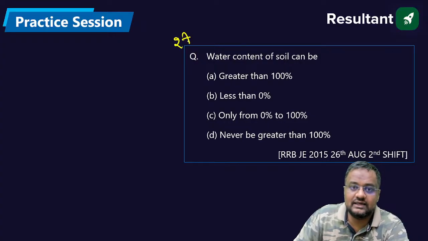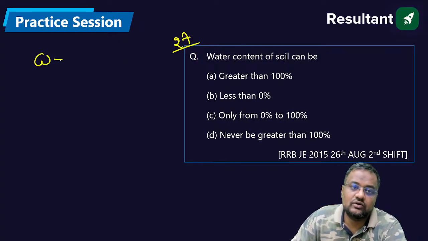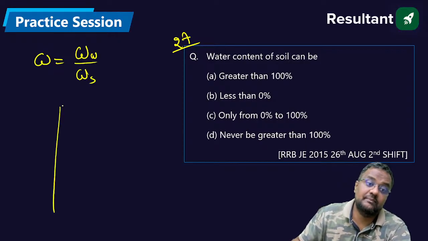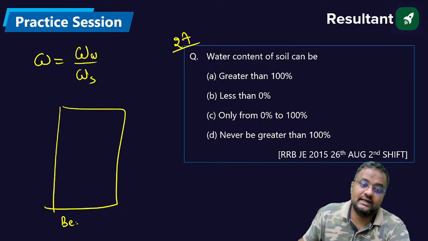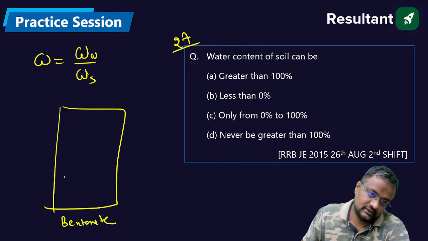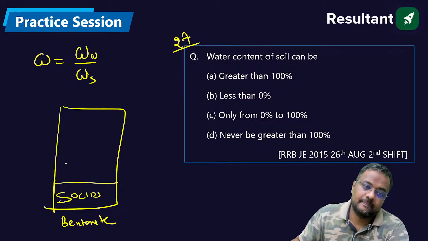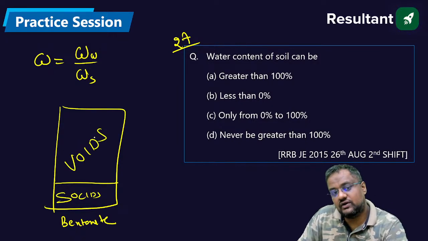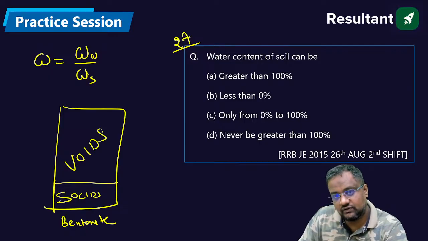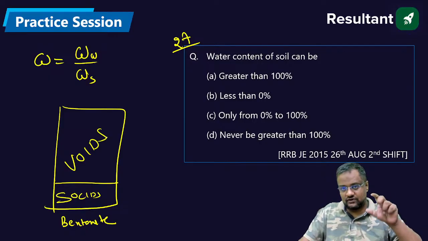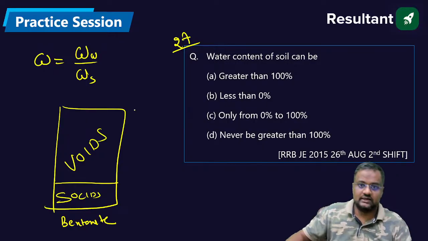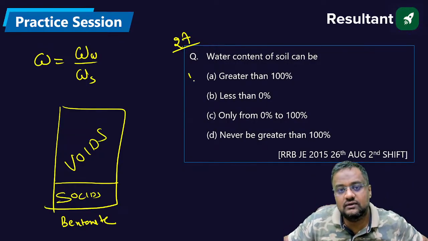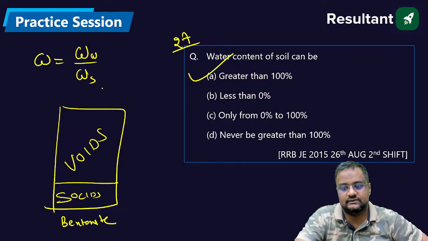Water content or moisture content is given by weight of water by weight of solids. Some soils like bentonite clay and black cotton soil have huge voids. So solids and voids, voids are huge. Rain comes, they are filled with water. Although the density of water is less than solid, there is so much volume that the weight can be more. So that can be greater than 100%.